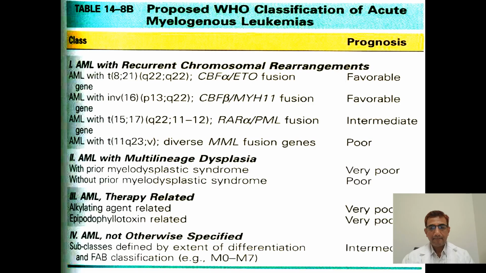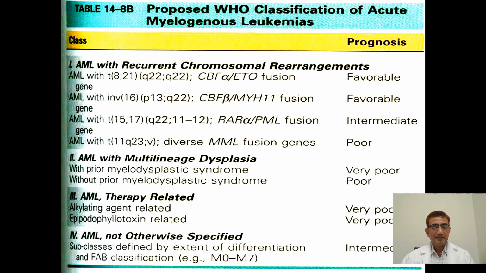So this is the proposed WHO classification of AML. Actually, the classification has changed again, but this is as per Robbins. First is AML with recurrent chromosomal rearrangements, which includes AML with translocation t(8;21), inversion 16, and t(15;17).